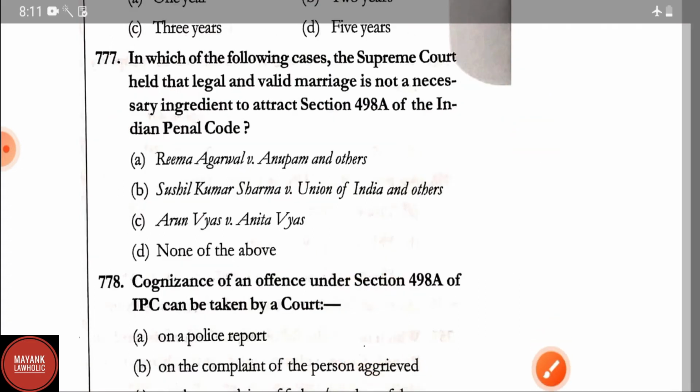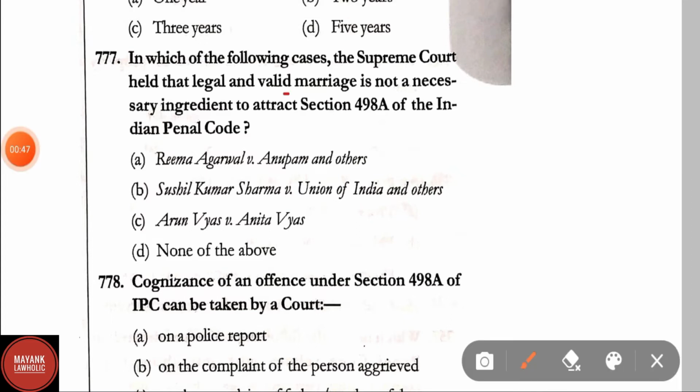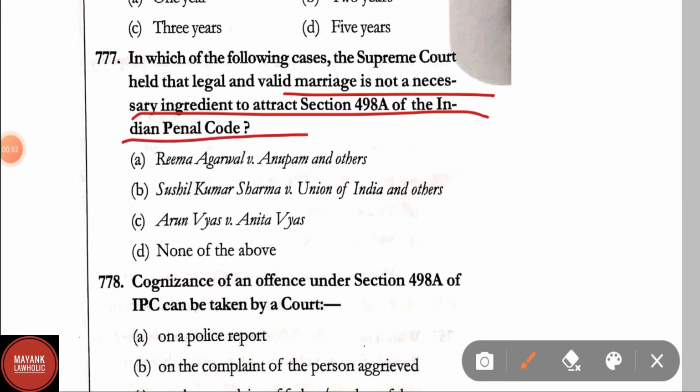Question number 777. In which of the following cases Supreme Court held that legal and valid marriage is not a necessary ingredient to attract section 498A of IPC? Correct answer is Reema Agarwal versus Anupam and others.